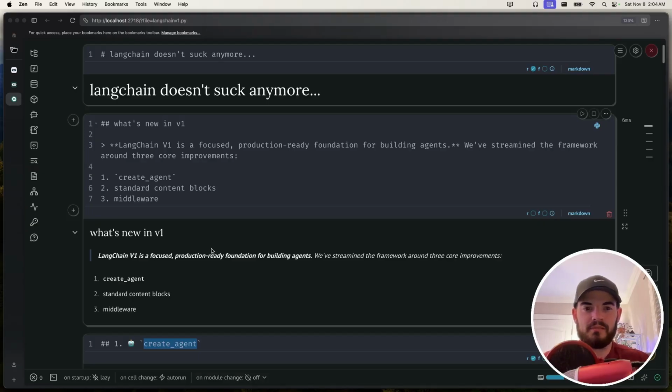We've already switched over some of my production instances to LangChain V1 and LangGraph V1, and it's gone without a hiccup. It's been great.